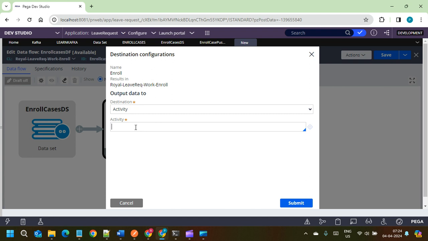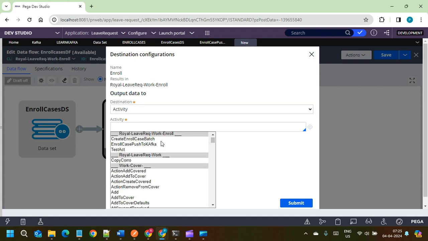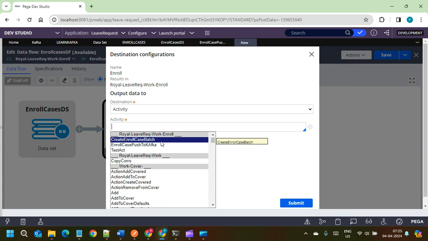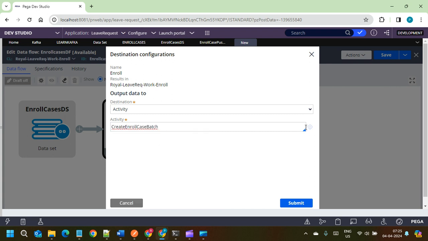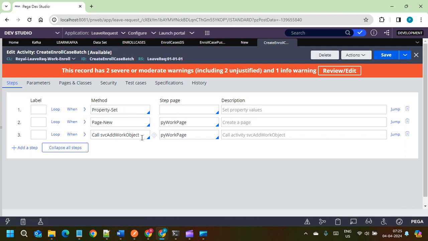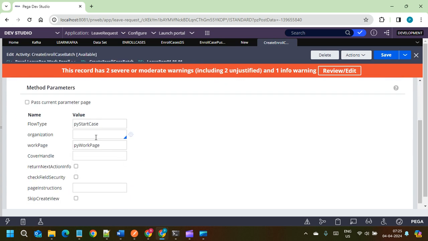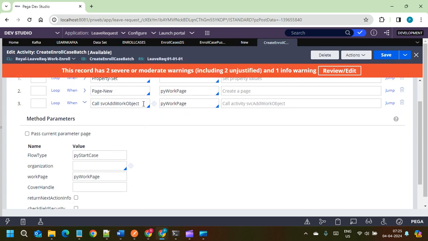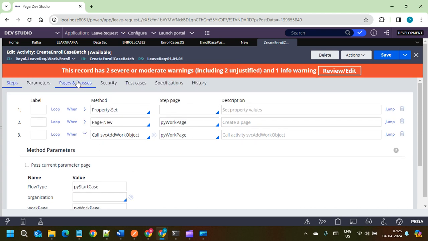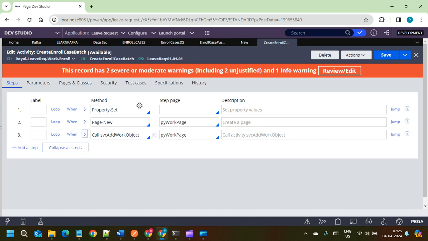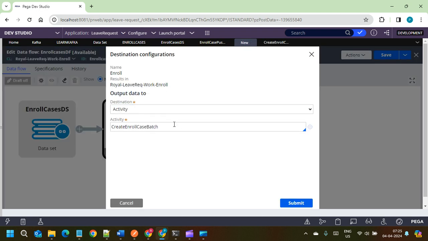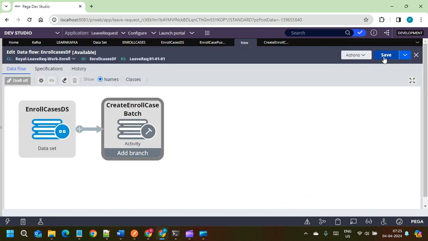Now I would like to go for the activity. In activity we have Create Enroll Case Batch. I have already created one activity using which we can create the cases. SVC add work object, SvcAddWorkObject, is an out-of-the-box activity we can use. If we give pyStartCase as flow type and the workspace as pyWorkspace, which is nothing but a work control, using this activity we can create the cases. Now I'm going to call this activity, submit and save.